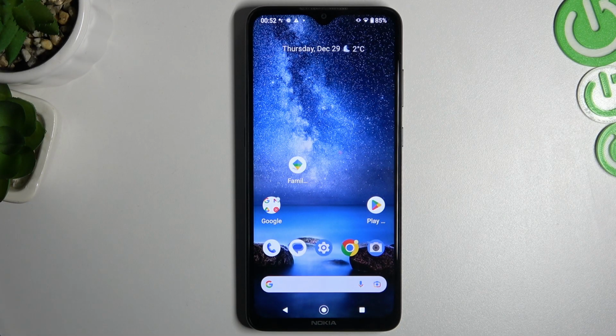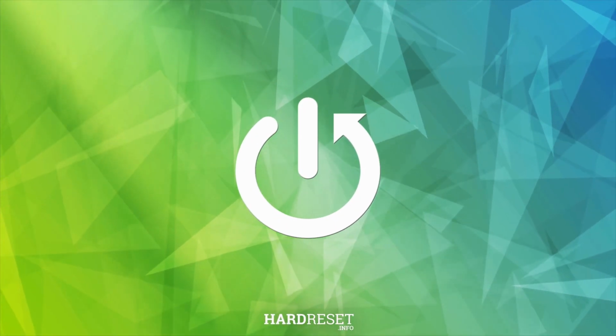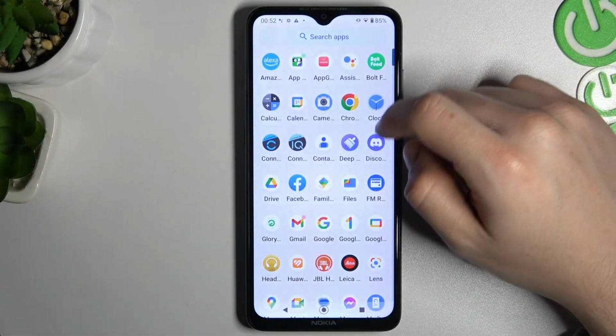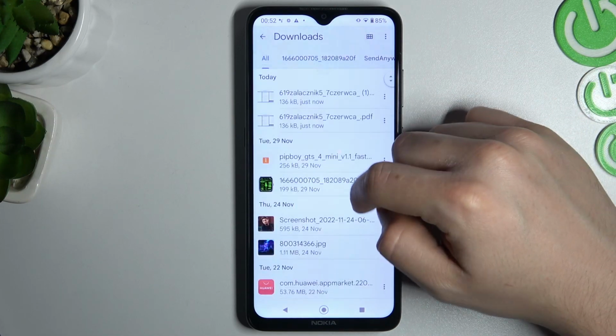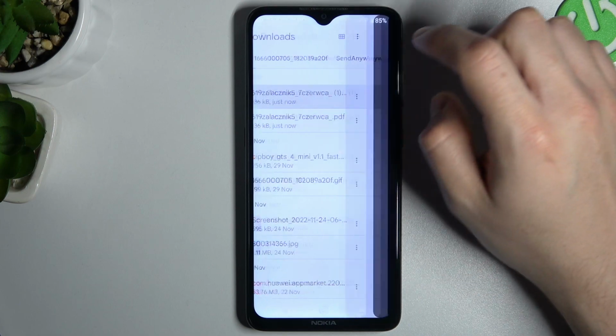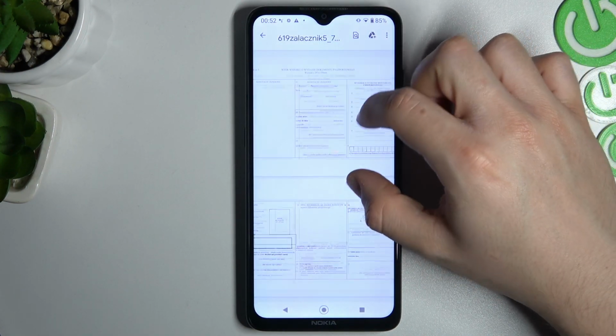Today I will show you how you can print everything by using your Android device. So we have to start by opening the app drawer and going to the files. Now just choose the file that you want to print. I will choose that one. This is a PDF file and we are now in the PDF reader.